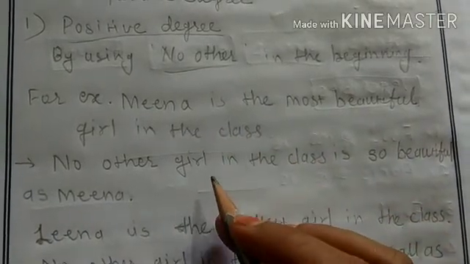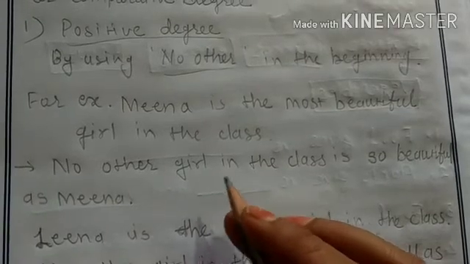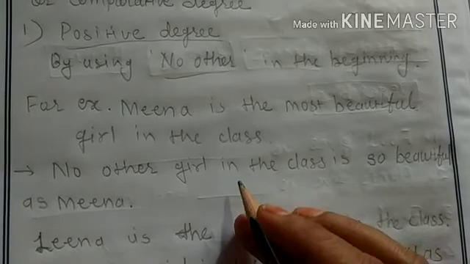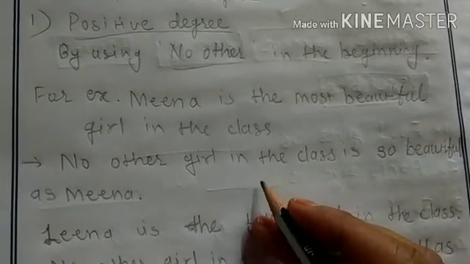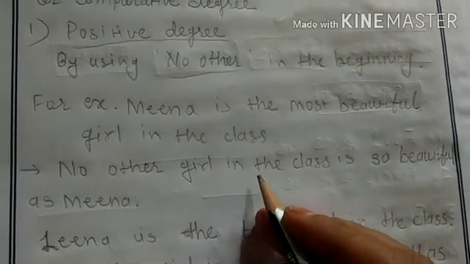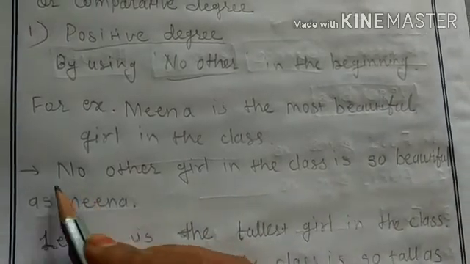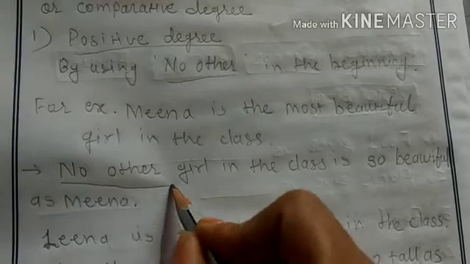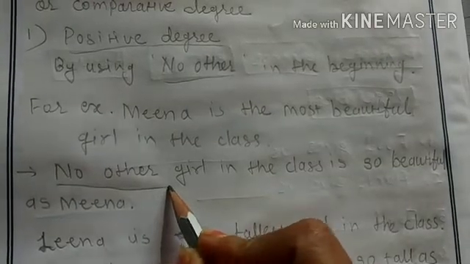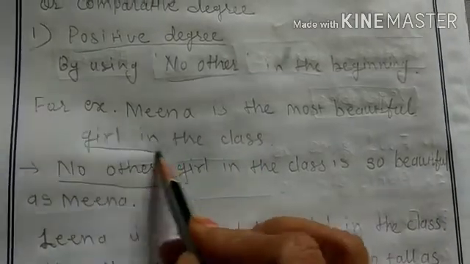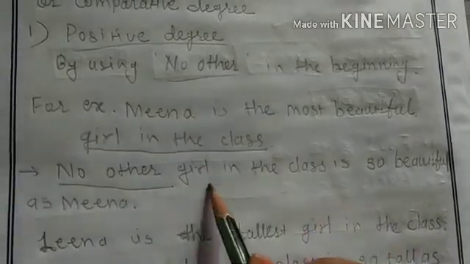But in positive degree, we don't compare. We just show similarity between two objects, people, or things. So if comparison is there, we will use negative form of positive degree, and that's why we are using here no other in the beginning of the positive degree. After using no other, this phrase we will use: in the class.